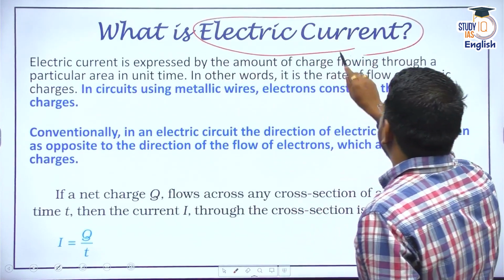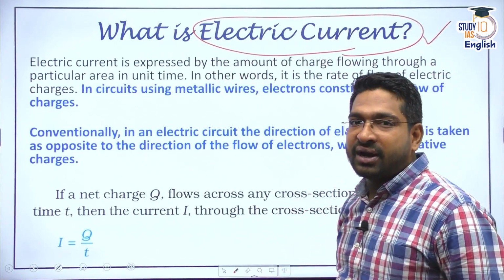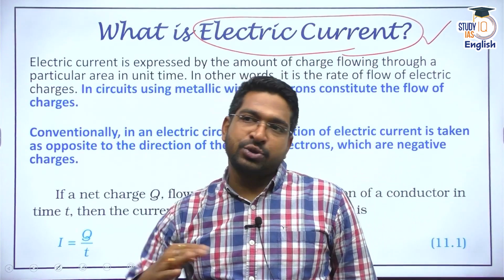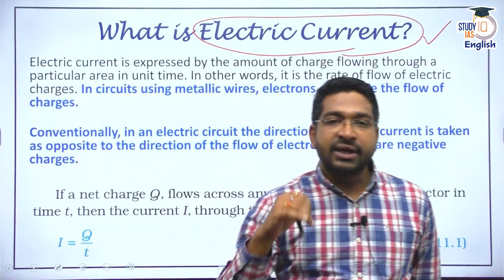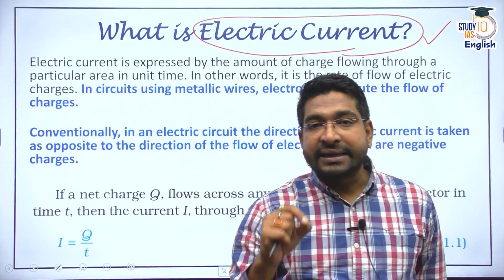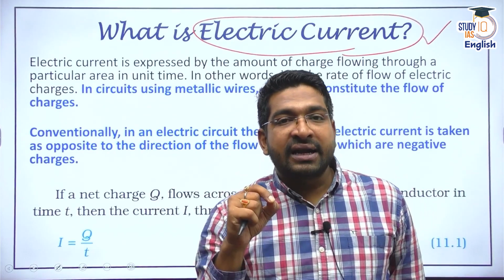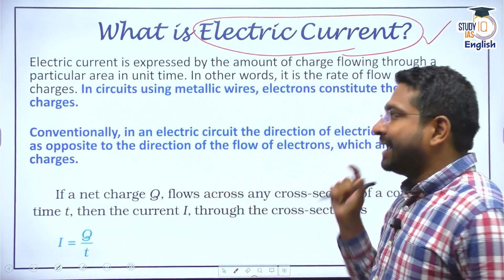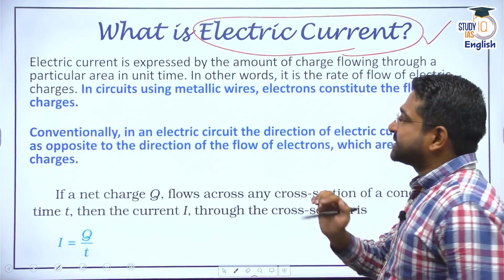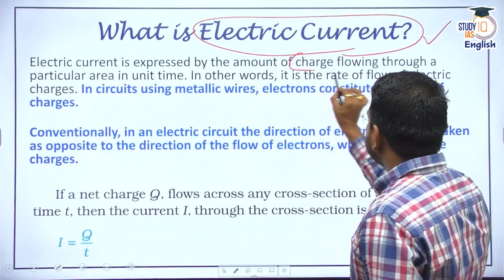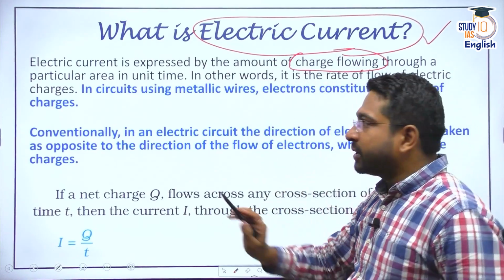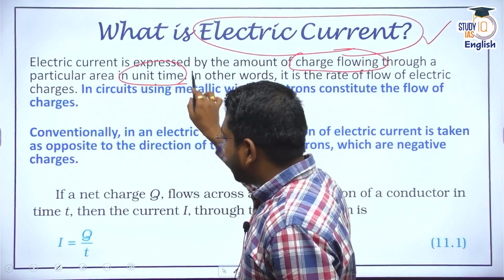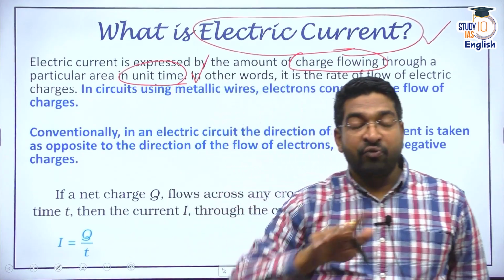When I say electricity and electric current are used, I would say, synonymously. Electric current is basically the movement of electric charge through a particular area. So electric current is expressed as the amount of charge that is flowing through a particular area in a unit time. Now we defined two terms.